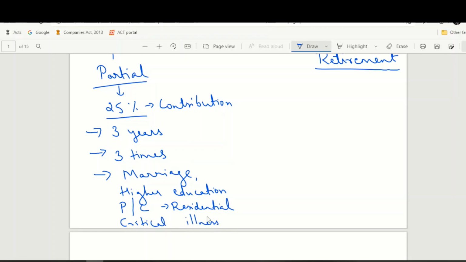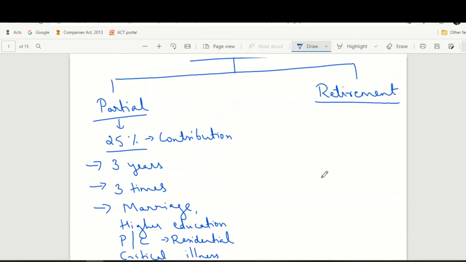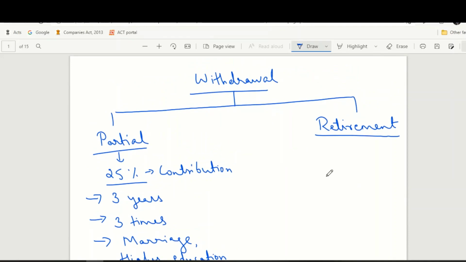So only if the reason for withdrawal is one of these four reasons, you can withdraw up to 25% of the contribution. The next one is the withdrawal at the time of retirement.